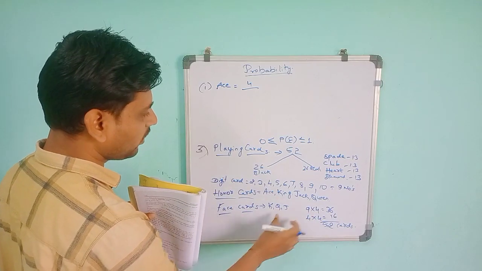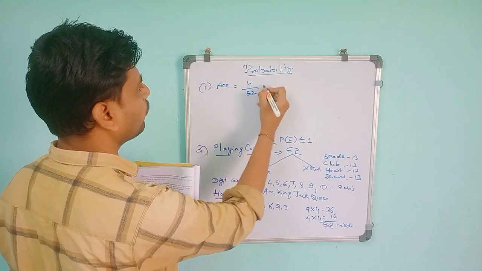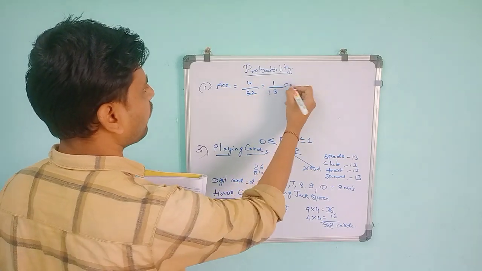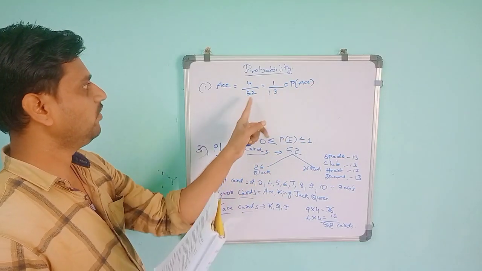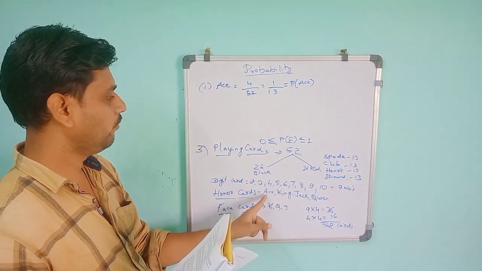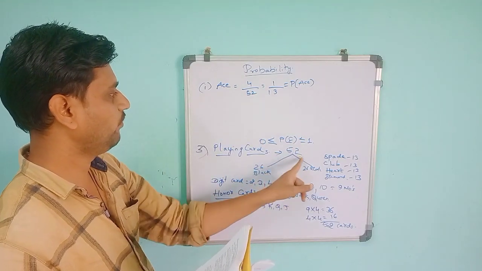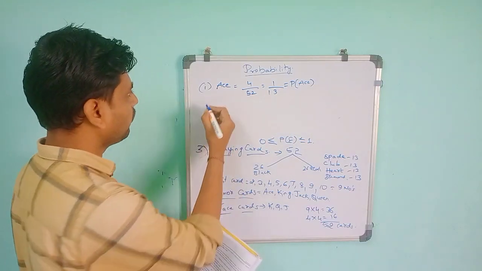Total cards is 52. So 4 by 52. This will give you 1 by 13. So 1 by 13 is the probability of getting an ace, because we have 4 ace cards, so 4 by the total number of cards, 52. So 1 by 13. And P of not ace.